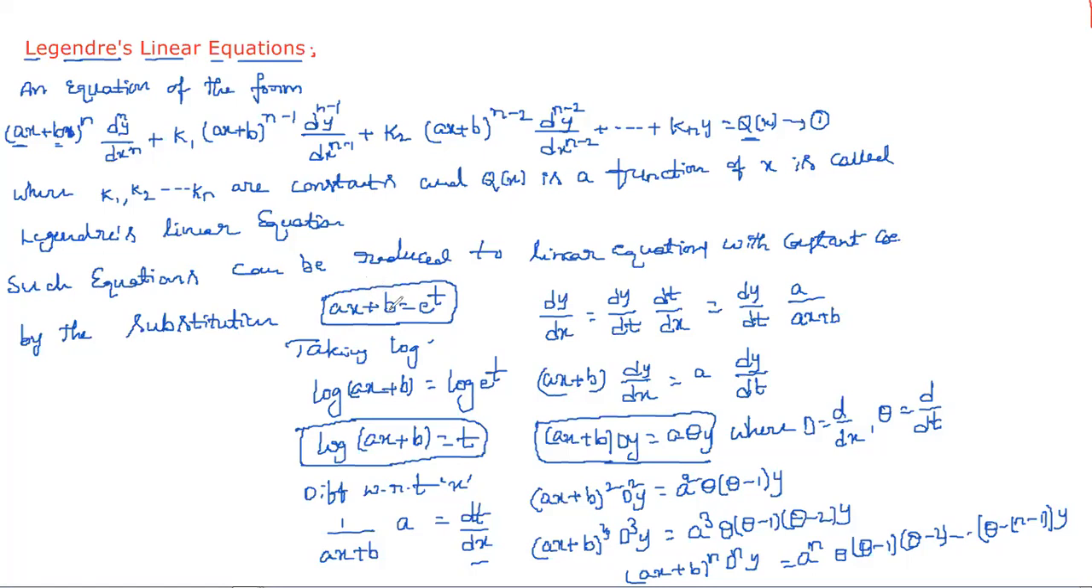The only difference between there and here: there, a is 1 and b is 0, and here we are taking that a. So a will come. Don't forget it, most of the time people forget it. So here it is a square, and cube is a cube, and so on. Okay.